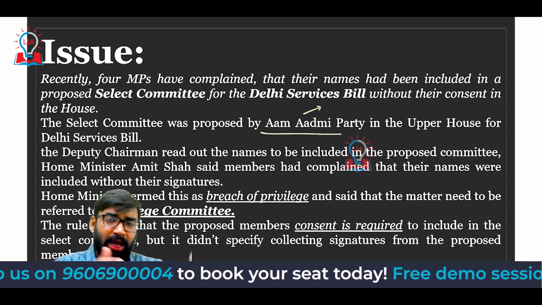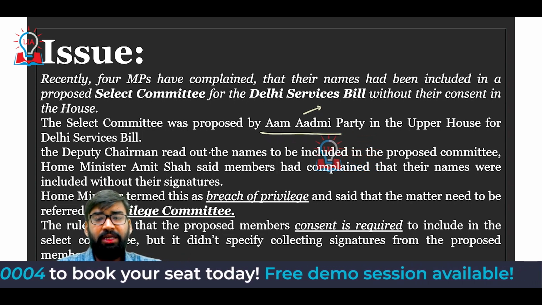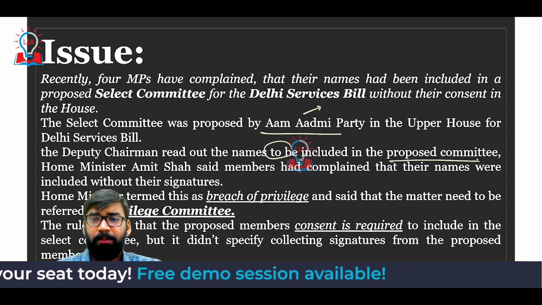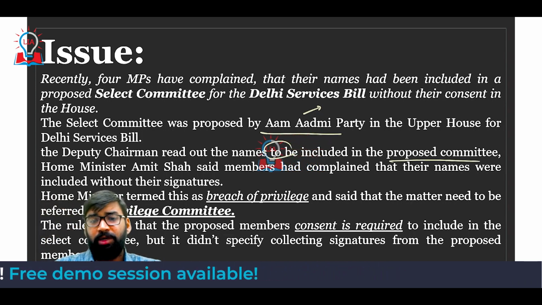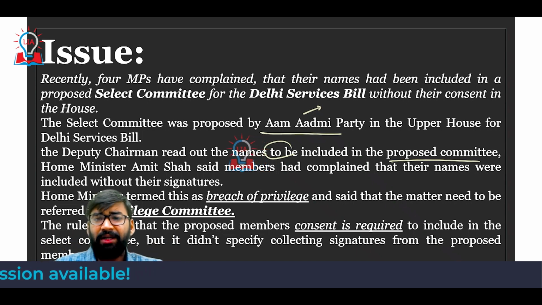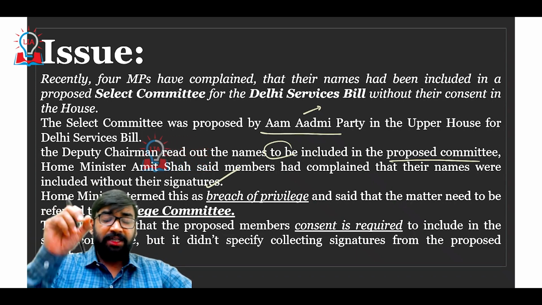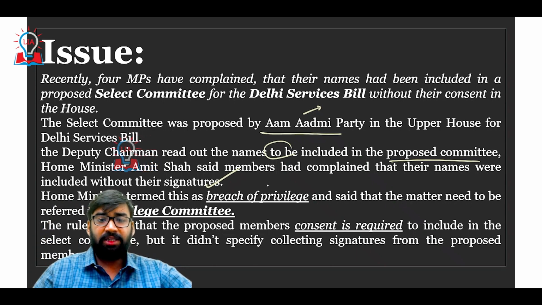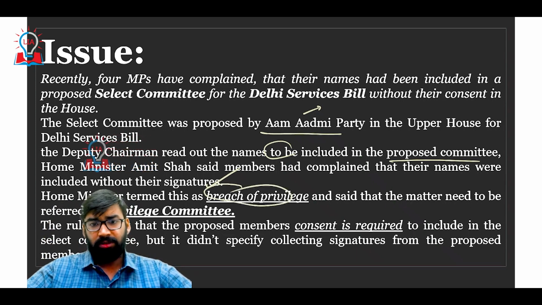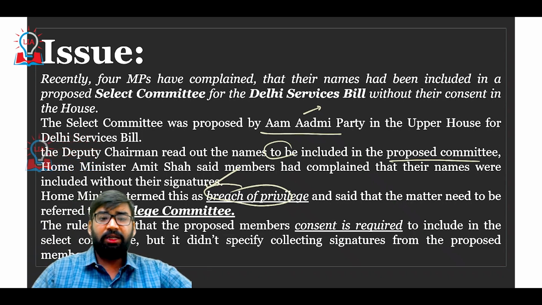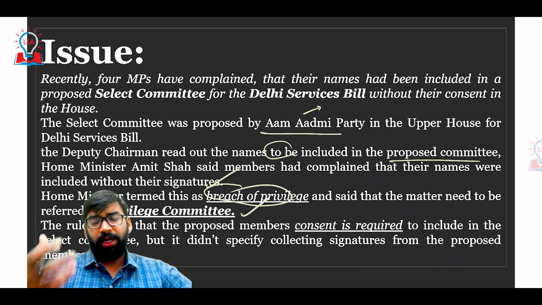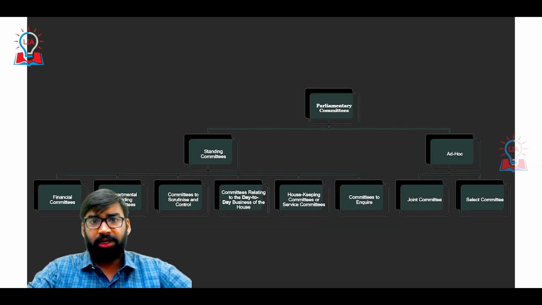What happened here is the deputy chairman read out the names to be included in the proposed committee, and then Home Minister Amit Shah complained that four MPs' names were included without their consent, without their signatures. So Amit Shah said that this is a breach of privilege of MPs, and that is why this matter needs to be referred to the privilege committee. Clear? So here we are going to discuss some of the rules related to these committees.